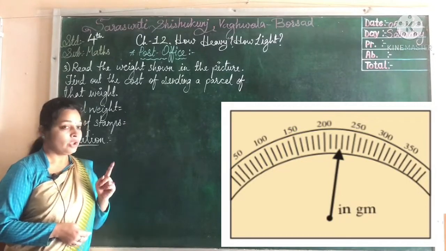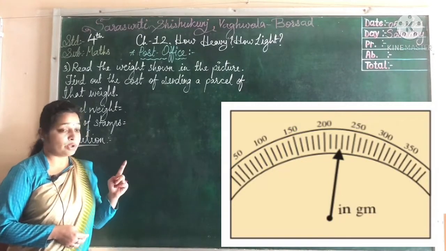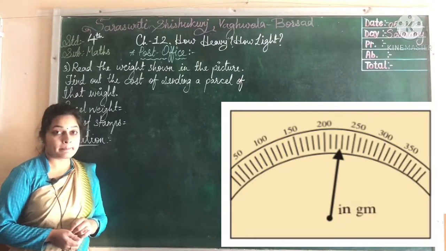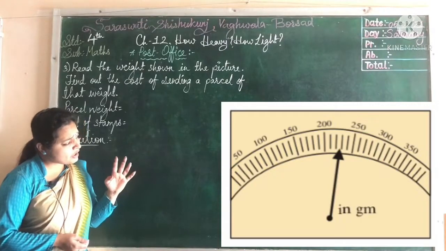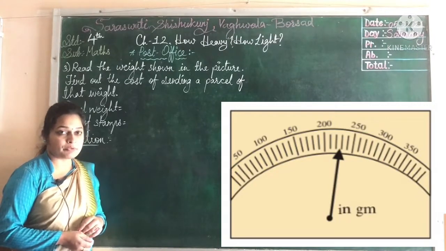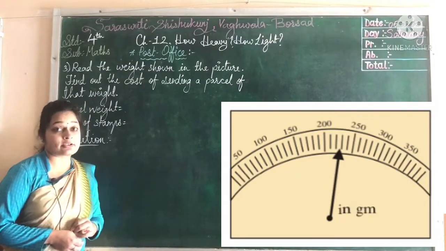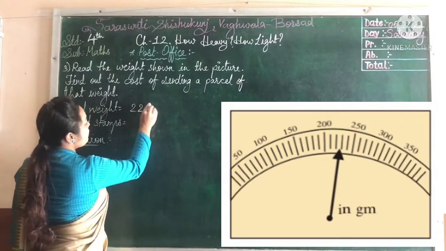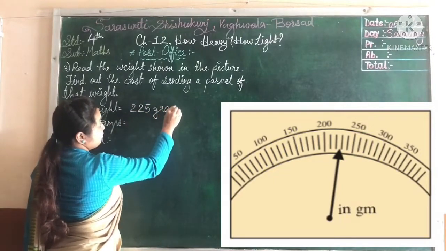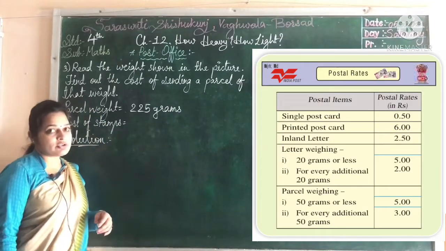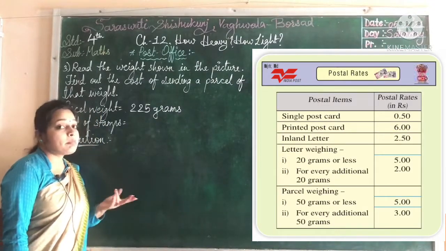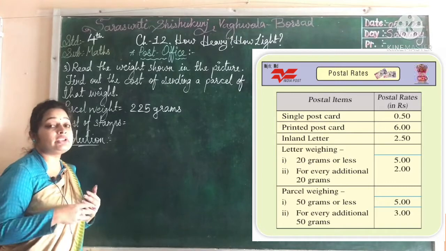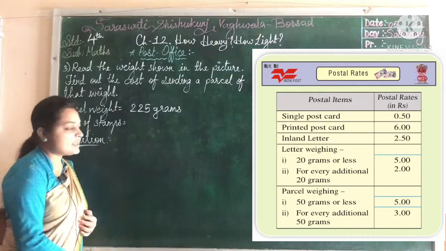If you see the arrow of the weight, it is between 200 and 250 grams. Exactly, it is between the second and third dash, so we can say it is 225 grams. So the parcel weight we got is 225 grams. We know the cost also. The price for a 50 grams parcel is rupees 5, and for each additional 50 grams we have to add 3 rupees.